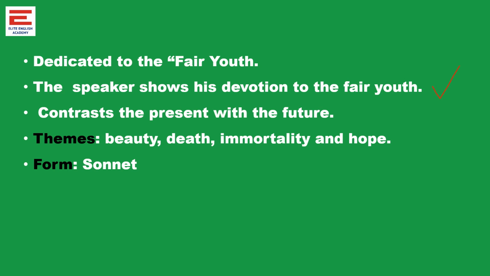As we already know, Shakespeare follows the Shakespearean sonnet form. On the whole, this poem talks about how the poet, the speaker, has great love and affection towards the fair youth, how his love and respect for the fair youth is undying, how it will survive till the end of his life.